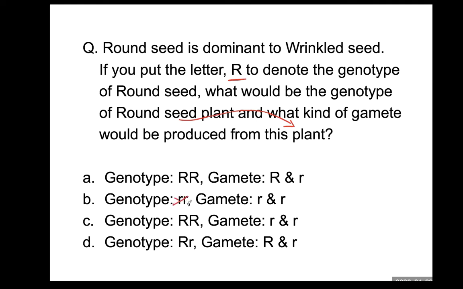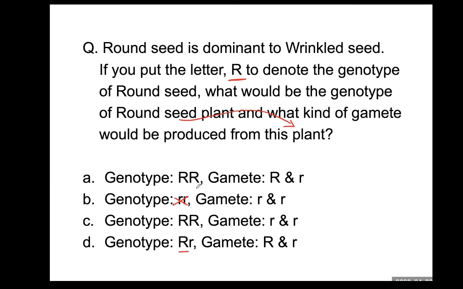Wrinkled seed. Large R, this is correct. And large R, small r, still this is correct because at least one uppercase letter indicates a dominant allele. As long as you have one dominant allele, that genotype will show the dominant phenotype, such as round seed.